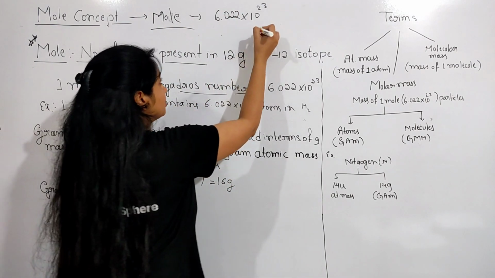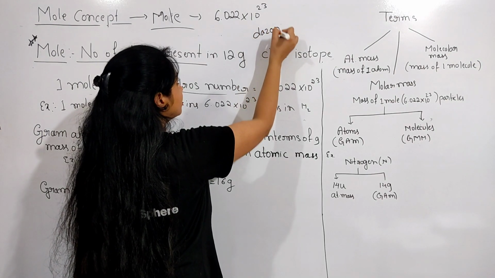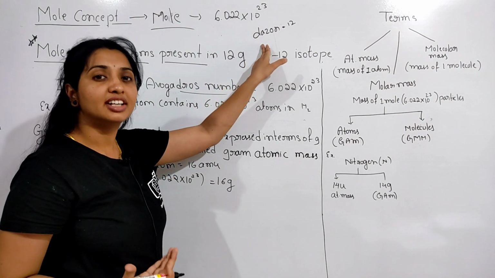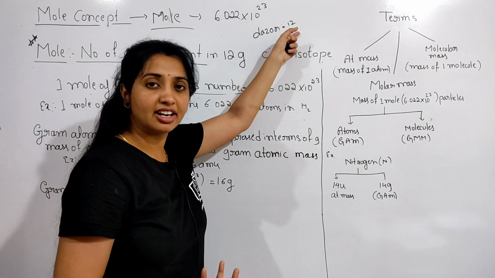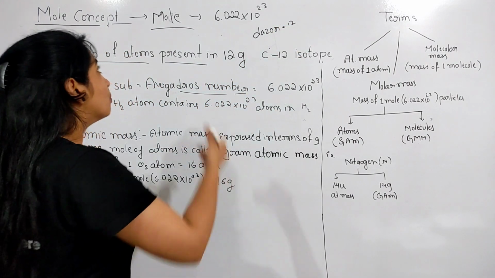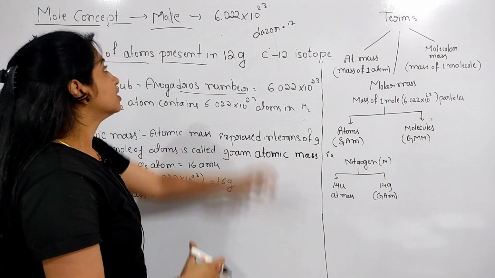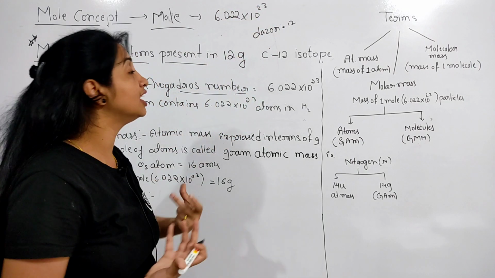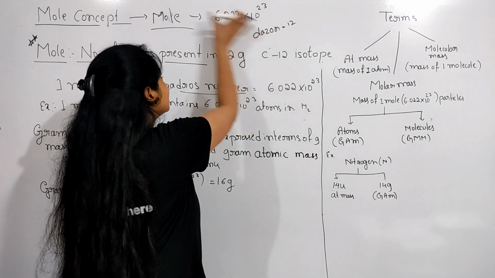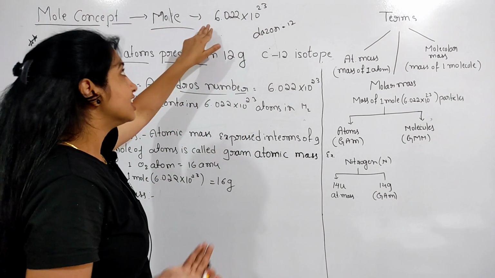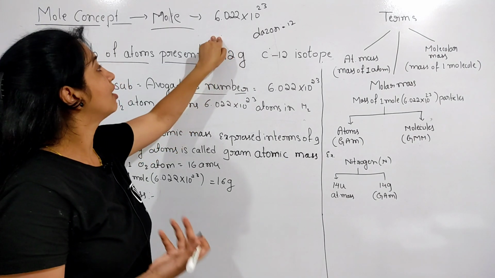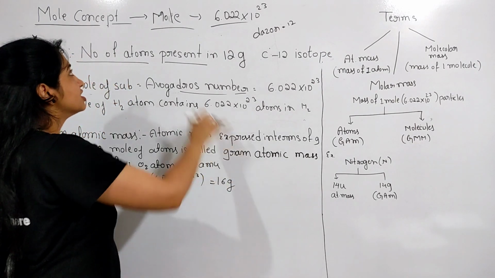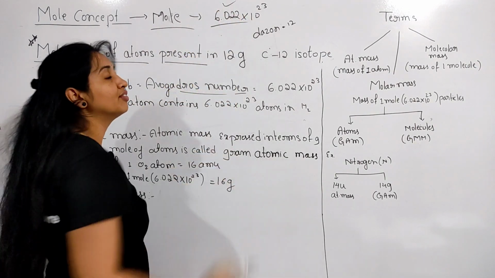I already told you that a dozen means the number 12. So 1 dozen bananas, 1 dozen apples means 12 bananas, 12 apples. Like this, 1 mole of apples is equal to 6.022 into 10 raised to 23. Just think how many crore it is. Such a big number is called a mole. If I say 1 mole of cycles, this many cycles are there in 1 mole. So this is the value of 1 mole.